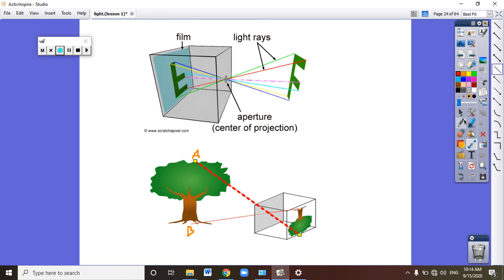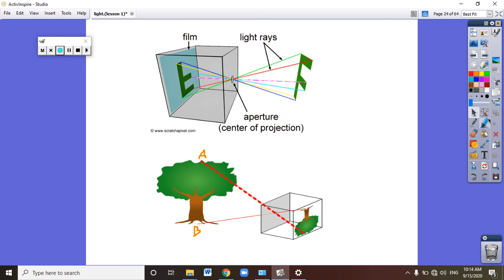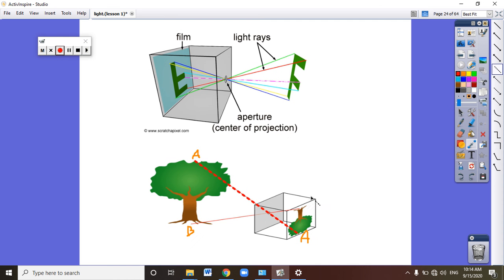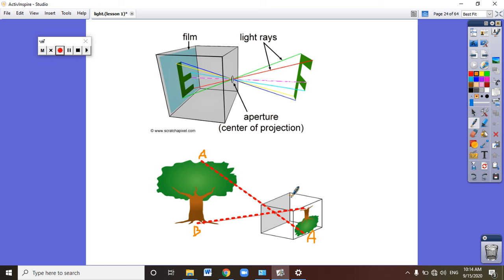So here is A. And this light will travel from point B through the narrow hole and end here. So that's B. A was at the top of the tree and B was at the bottom of the tree.